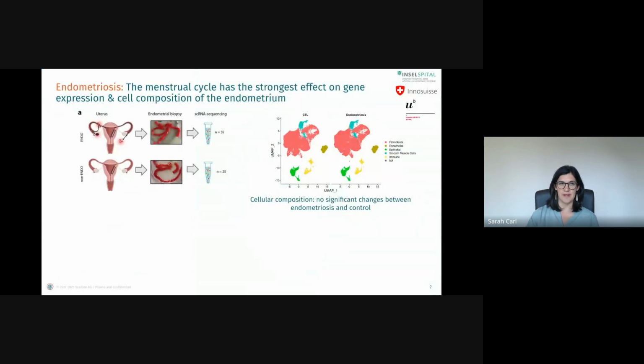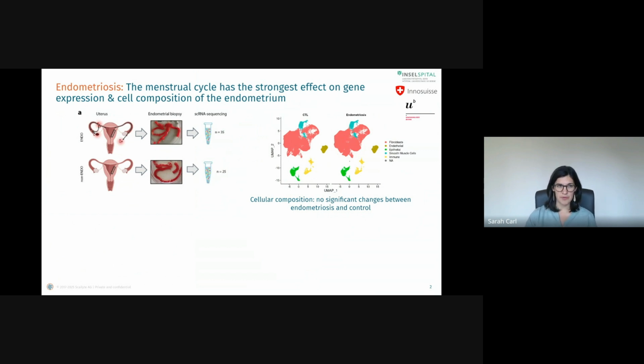First, I'll present the dataset, which is actually a pretty complex and challenging one. We generated this by performing single-cell RNA-seq on endometrial biopsies from patients either with or without confirmed endometriosis, together with our clinical partners at the University Hospital in Bern, Switzerland. For this project, we performed quite an extensive descriptive analysis, as well as performing biomarker discovery.